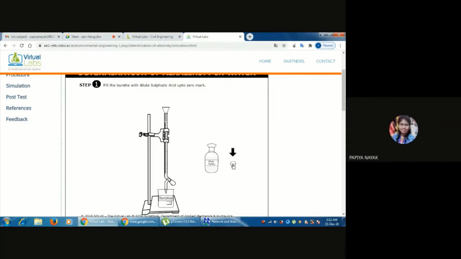After filling the burette up to the 0 mark, we remove the funnel from the burette. There is a question: the absence of alkalinity makes the water acidic. That means acidic.